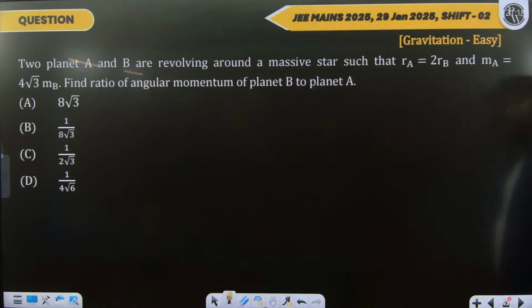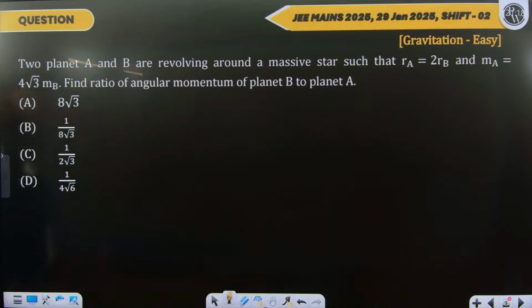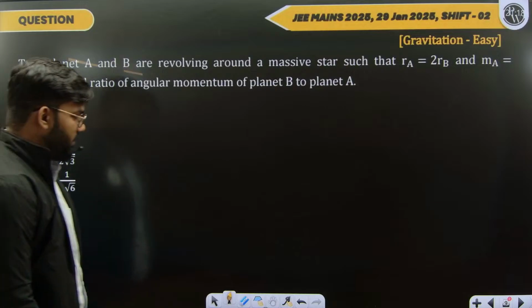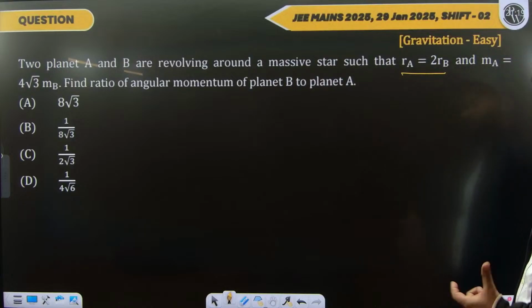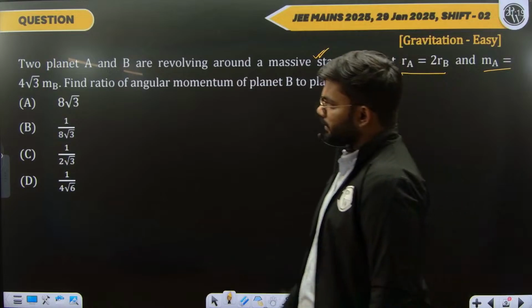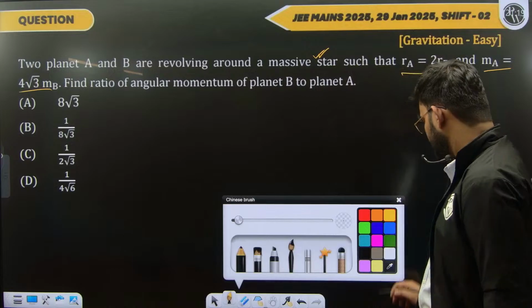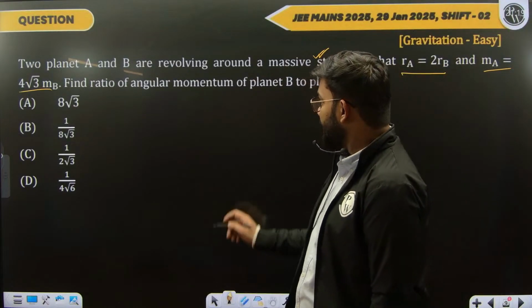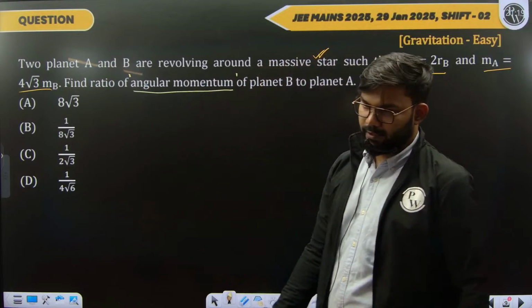Pretty easy question. Here, the question is from gravitation. This too is an easy level question. We have been given the relation between the radius, not the radius, but the orbit of the planets from the sun, from their star around which they are revolving, and the ratio of their masses. All right. Now, what has been asked? They have asked us the ratio of angular momentum of the planets.